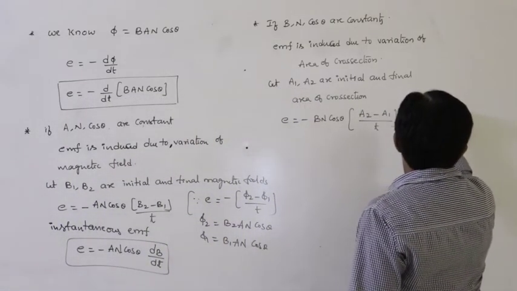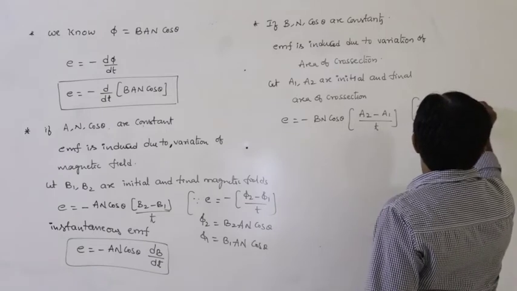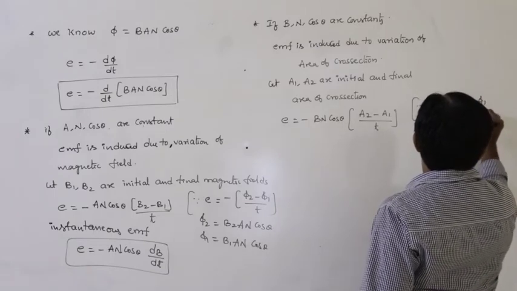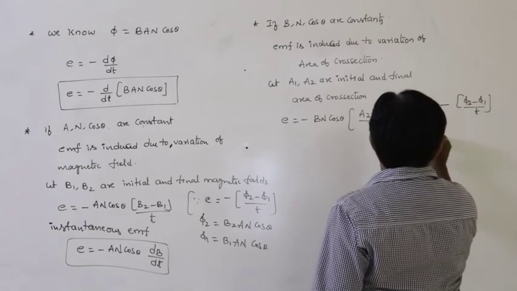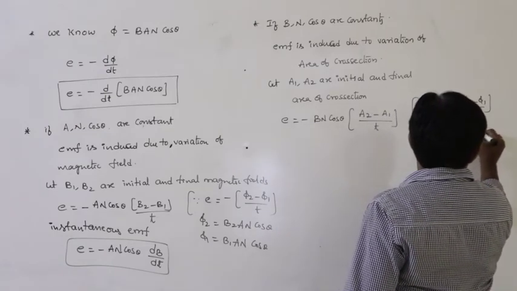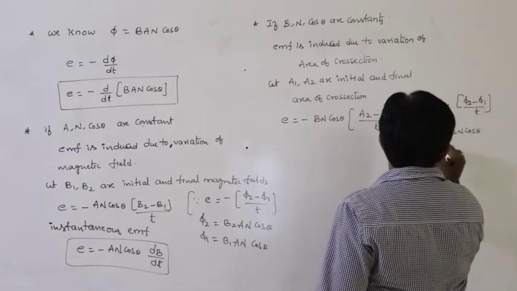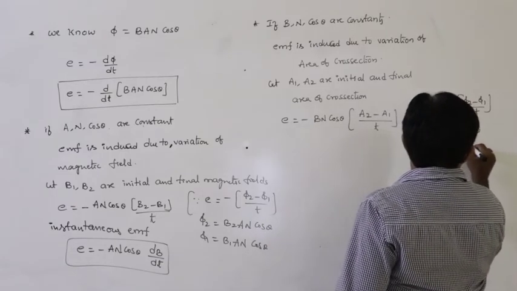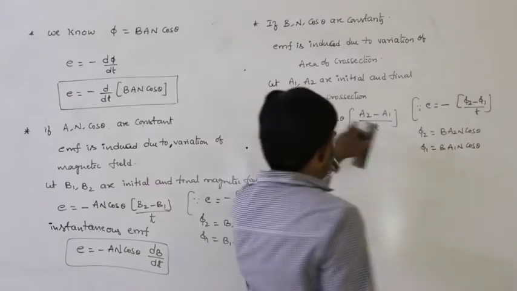since E can be written as minus of phi 2 minus phi 1 by t, here phi 2 is equal to B A2 n cos theta, phi 1 is equal to B A1 n cos theta. So phi 2 minus phi 1.